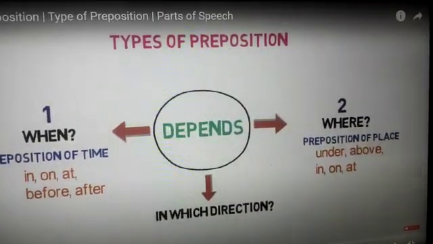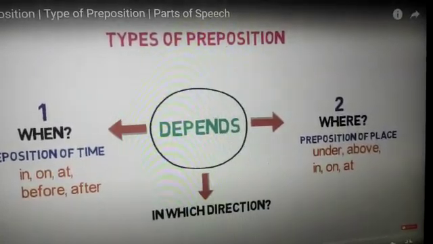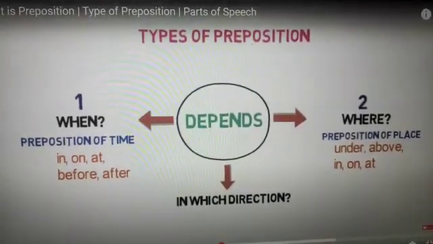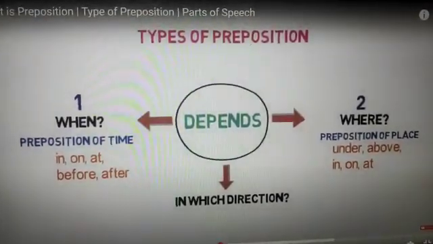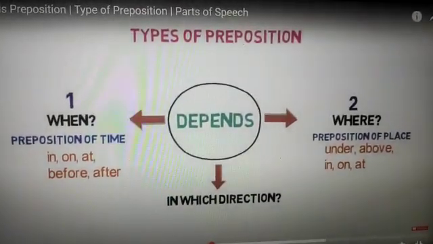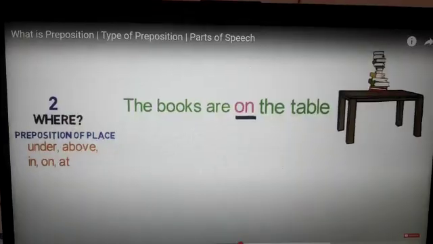So now we'll talk about the next type that tells about where an event takes place. This would be known as the preposition of place, and in this the prepositions are under, above, in, on, at. Kindly watch carefully. Under, above, in, on, at. Now let's have a look at the example.